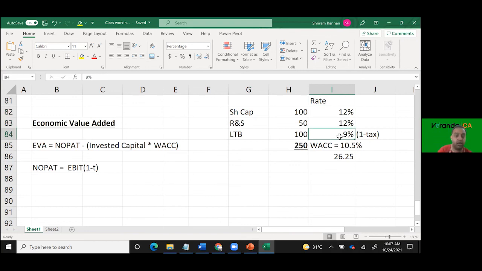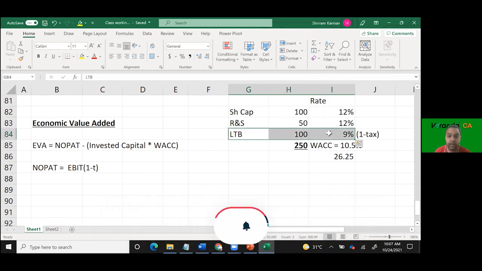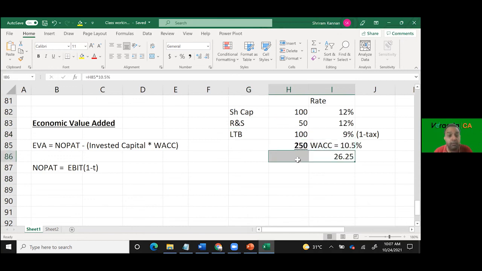So the simple formula: in one company where I work for, they have given EVA as a variable pay measure for the unit heads. CEO, the company level unit heads, their target is EVA. They have to achieve an EVA. What does EVA mean? In simpler terms, to whom do you need to pay? You need to pay the shareholders. You need to pay the debenture holders. You need to pay the banks. You need to pay the debt. And even after paying everyone, if the company has some money with it, that is the value added by the company, correct? If you pay everyone and then you are left with nothing, it means there is no value addition over and above what you have paid for these people.